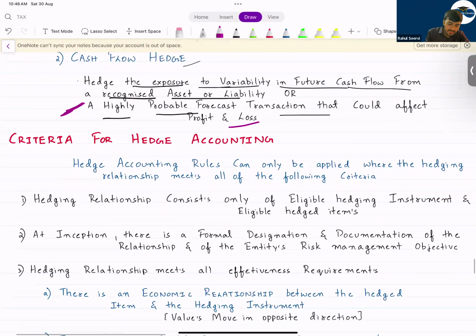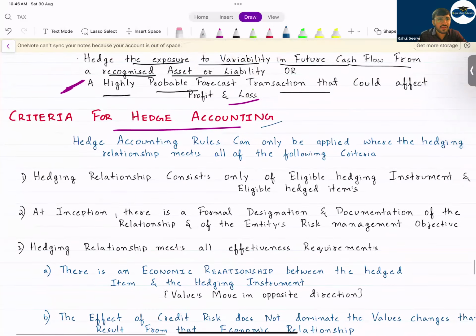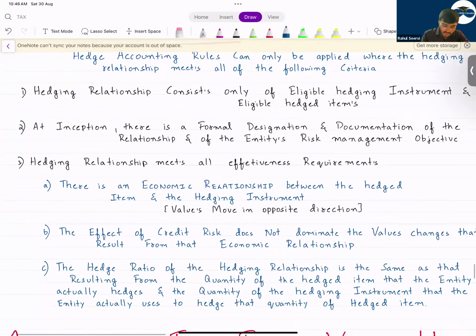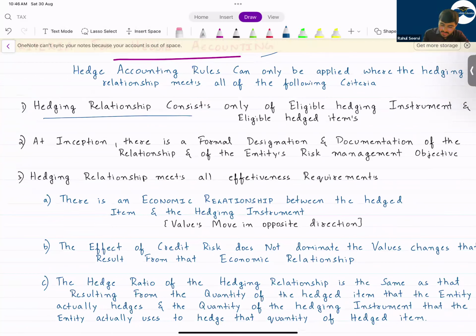So what are the criteria for hedge accounting? If a question comes in the exam, the questions will be direct, either what is a fair value hedge, what is a cash flow hedge, and what are the criteria. The criteria is: a hedging relationship should be there. That means only the hedge item and hedge instrument that are eligible as per IFRS 9. Then at inception, there is a formal designation and documentation. A documentation should be mentioned: we have entered into this contract because we have a risk for this. Documentation should be done.